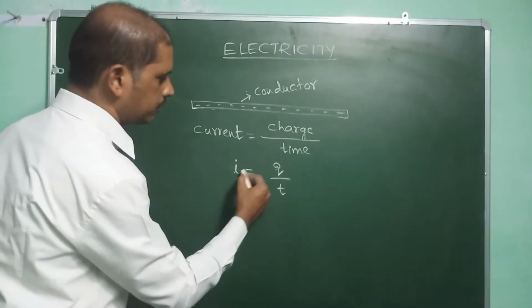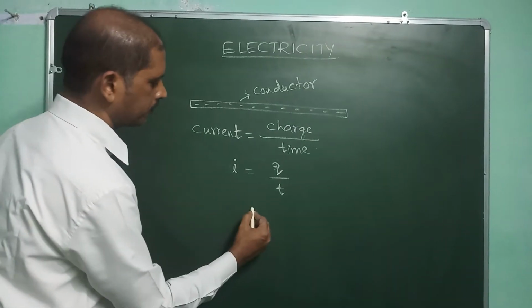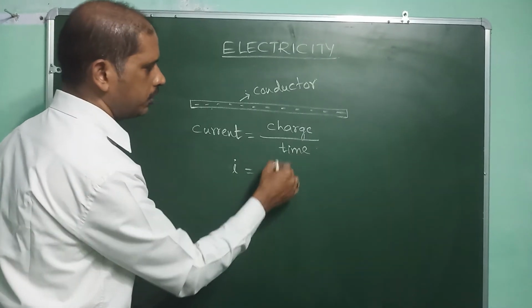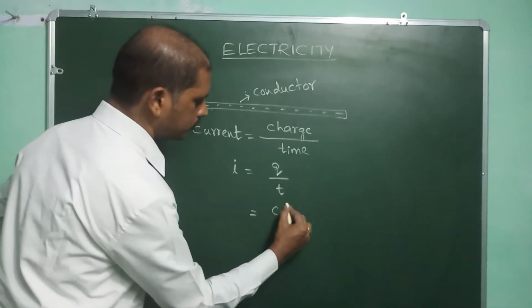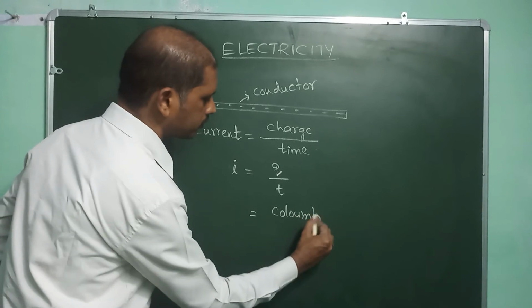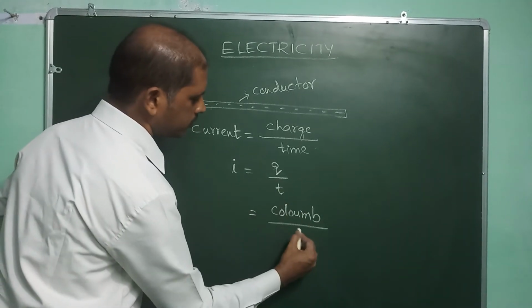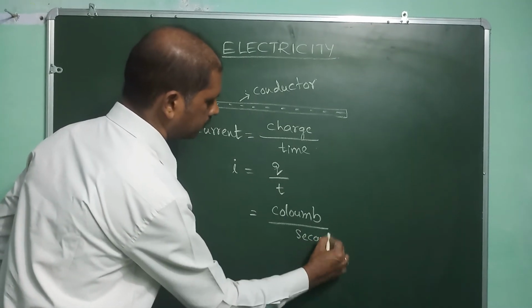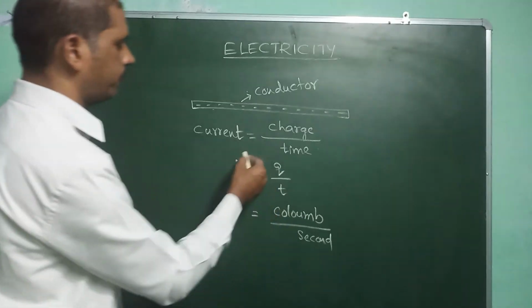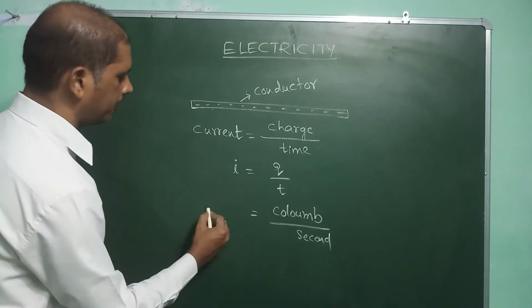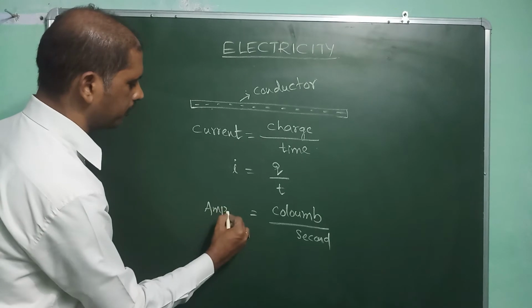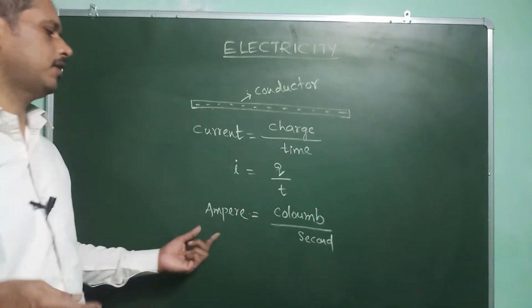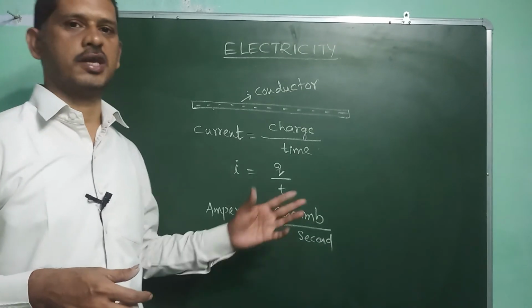So what are the units for current? We know that Q means charge, and charge is measured in coulombs. Time is measured in seconds. Coulomb per second is the unit for electric current, and electric current is measured in ampere. So 1 ampere is equal to 1 coulomb per 1 second.